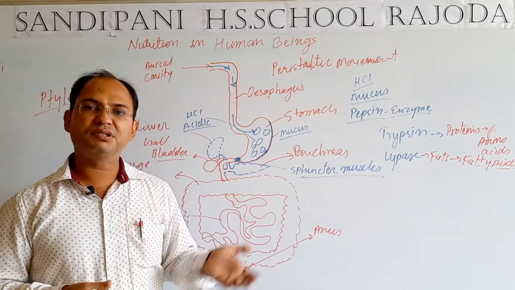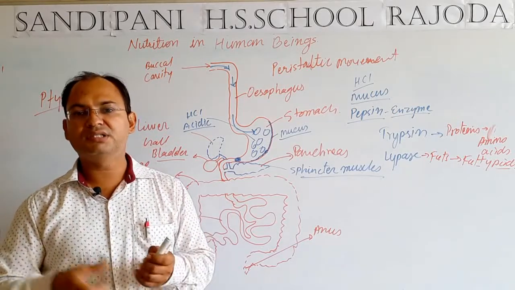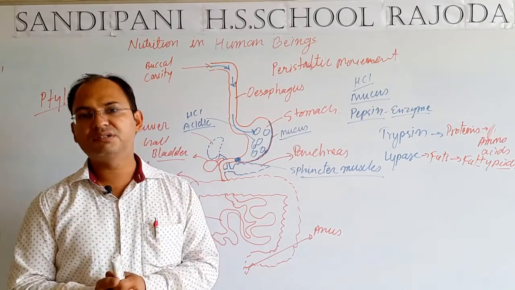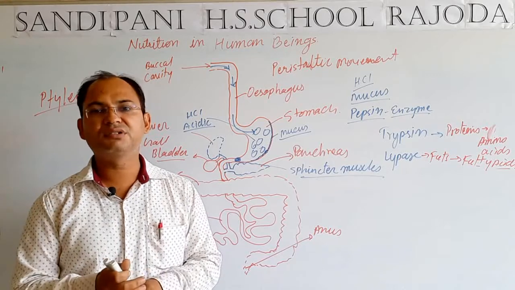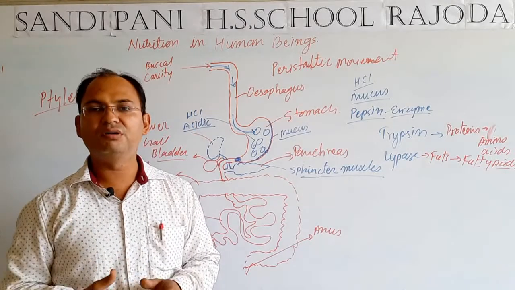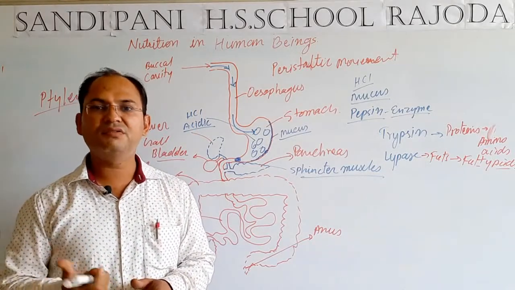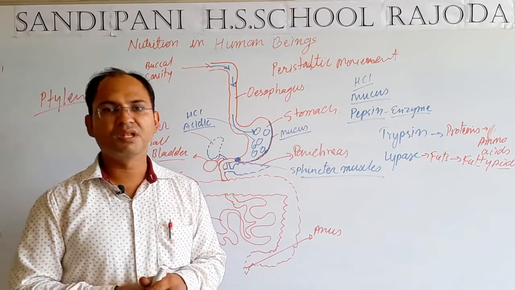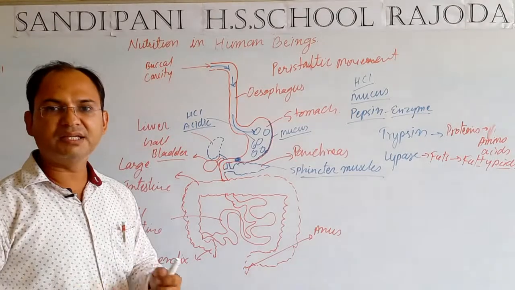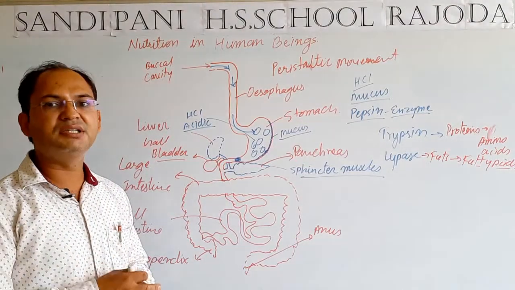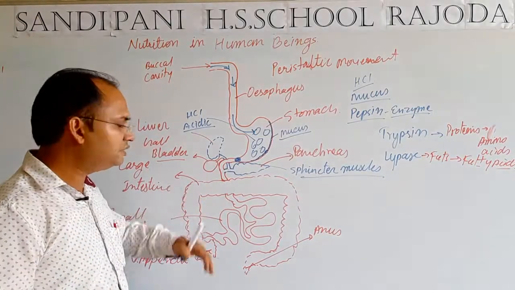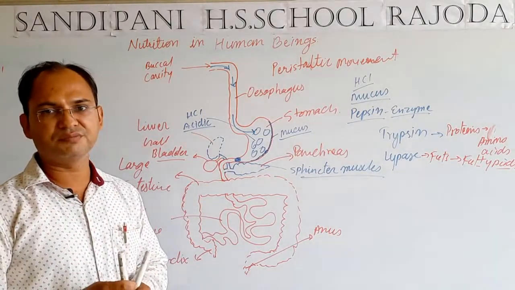In contrast, the flesh eating animals have a small intestine that is small just because digestion of the meat is very easy. So when the food comes in small intestine, then intestinal juice gets mixed in and makes it pulpy, which makes it easy to move in forward direction.